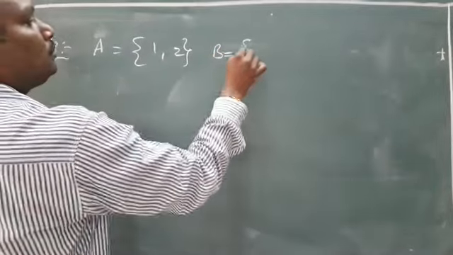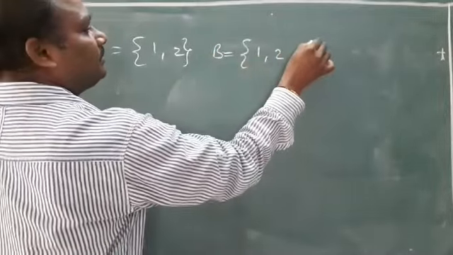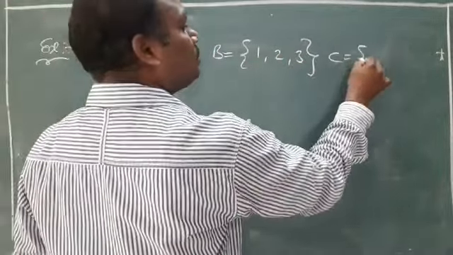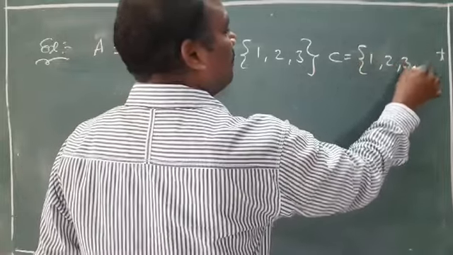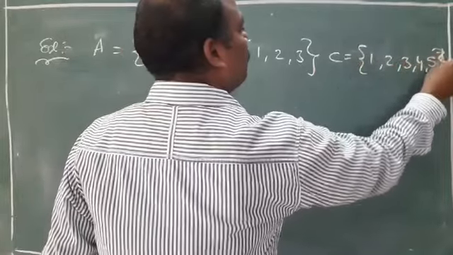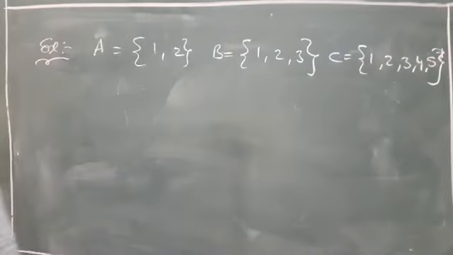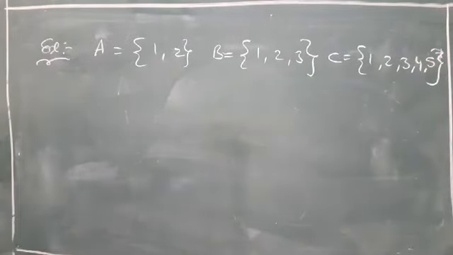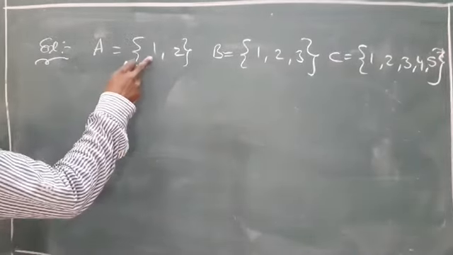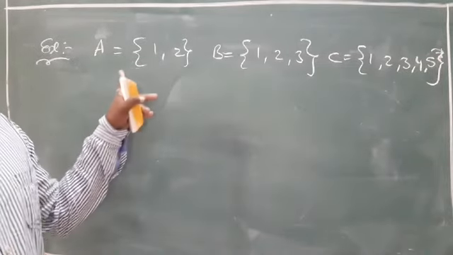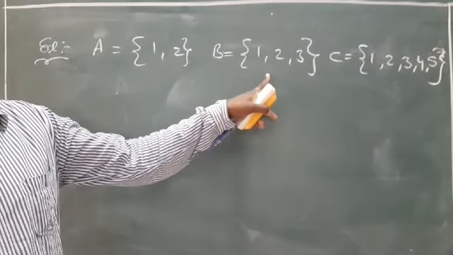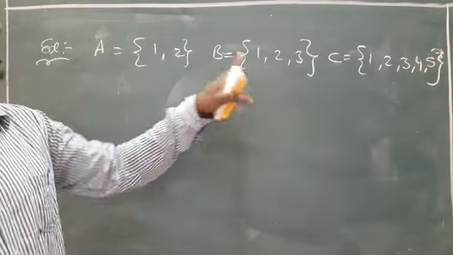B is the set of 1, 2, 3. C is the set of 1, 2, 3, 4, 5. What have you observed here? Just you tell me. Yes, very good. 1 is an element of A and 2 is an element of A. 1 and 2 are elements of B.